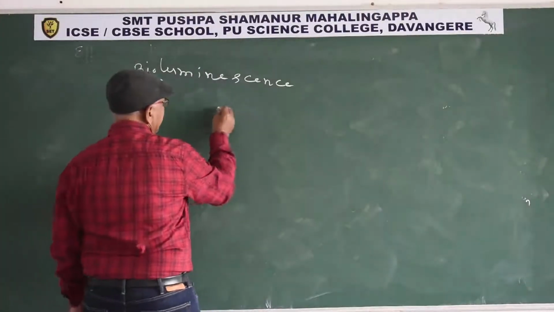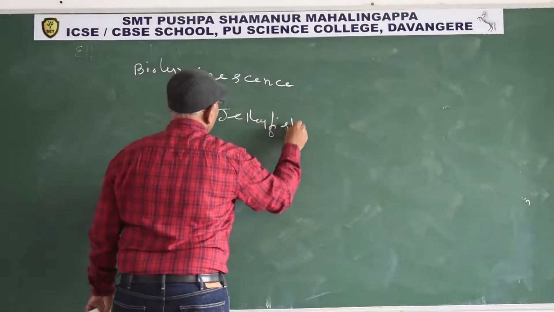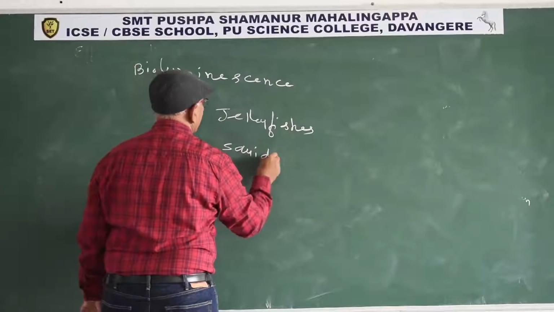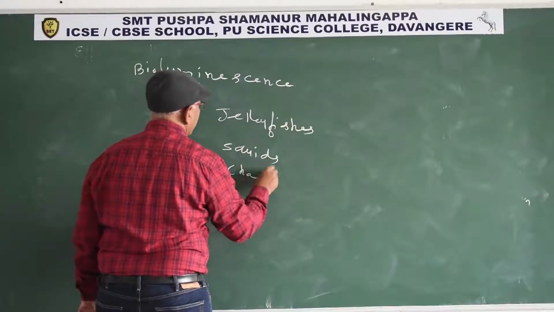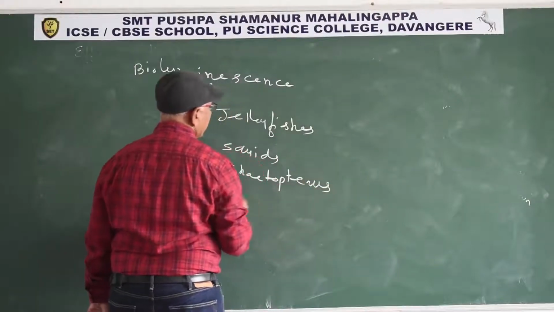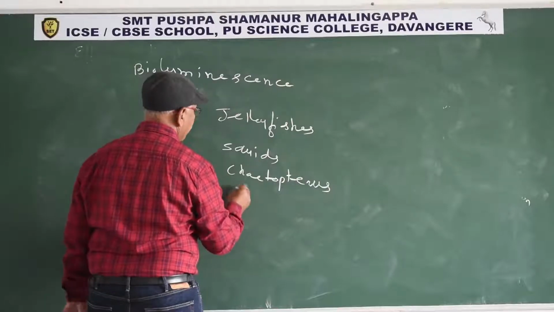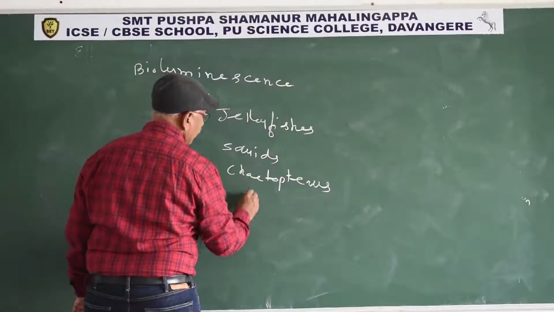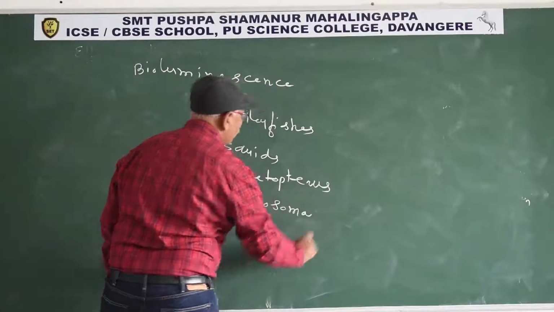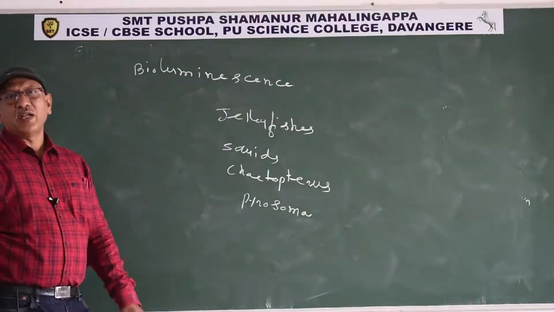Examples: jellyfishes, squids, Chaetopterus, which is an annelid. Squid means Loligo, a mollusca. Similarly, Pyrosoma emits an abundant amount of cold light.